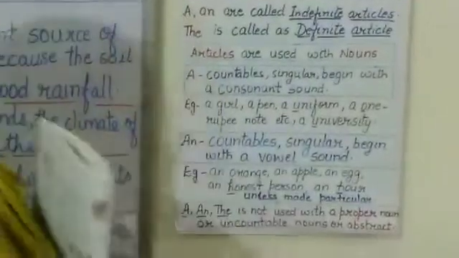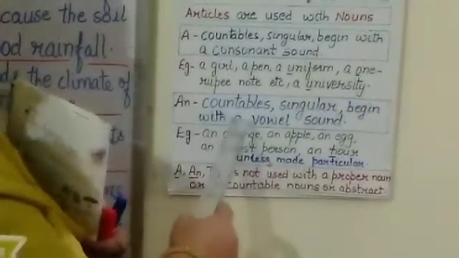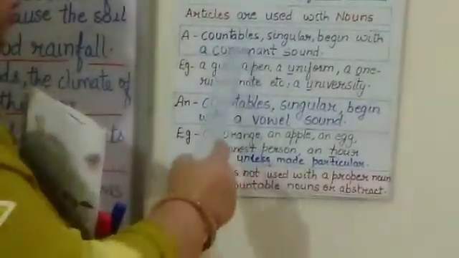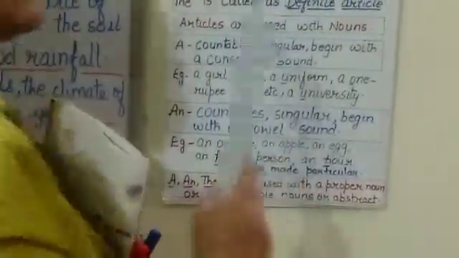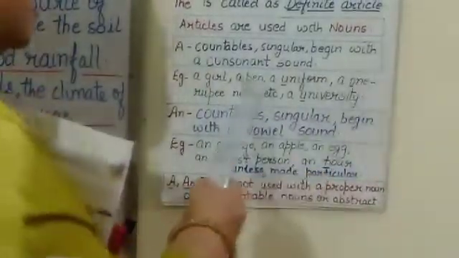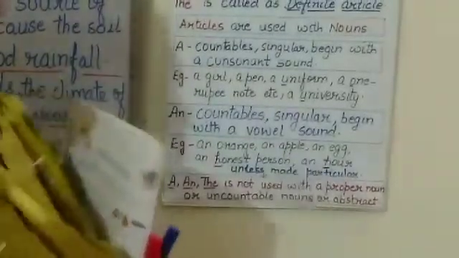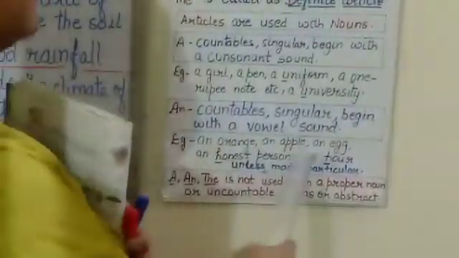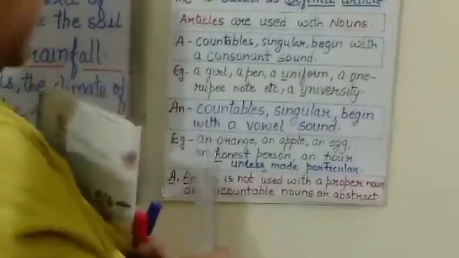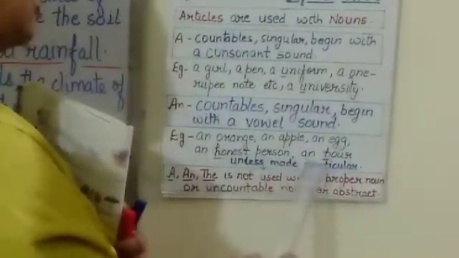Now, coming to the next point, an. Where is an placed? An is placed before countables, singular, beginning with a vowel sound. The difference is that there the words were beginning with consonant sounds, but here the words begin with vowel sounds. And how many vowels does the English alphabet have? Five. A, E, I, O, U. So words beginning with a vowel sound take an. For example, an orange, an apple, an egg, an honest person, an hour.